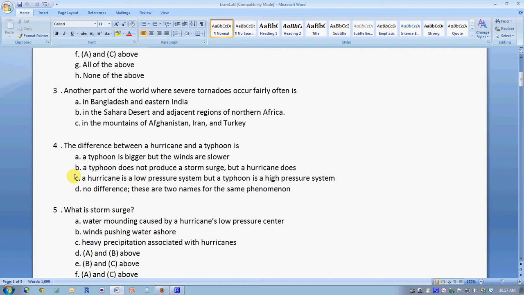A hurricane and a typhoon are the exact same thing. That's just a definition question.